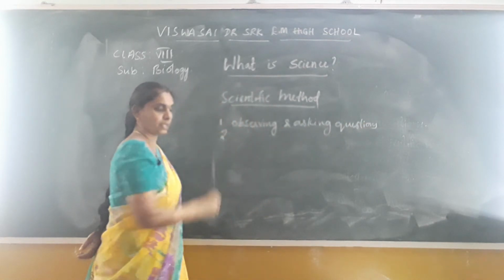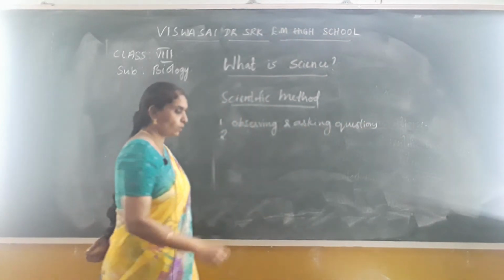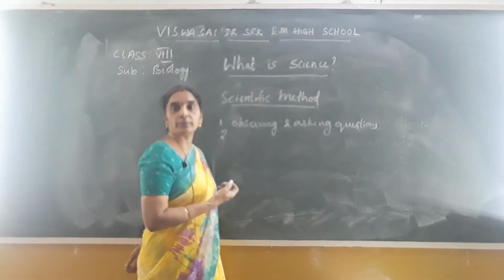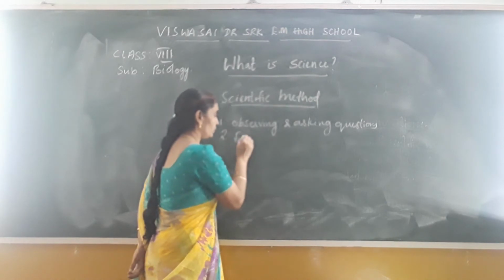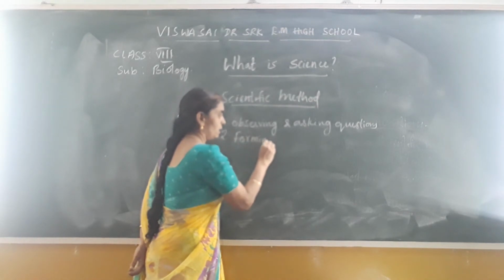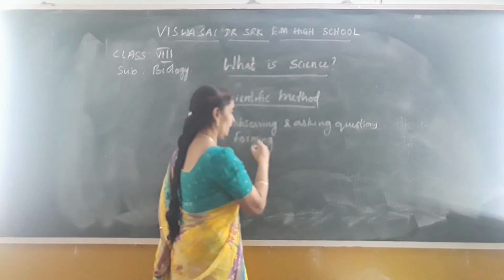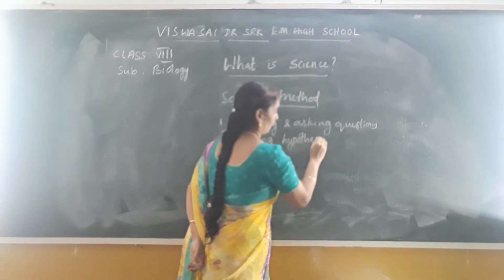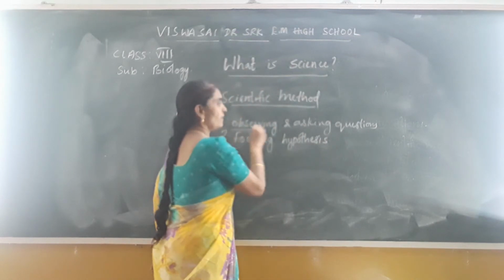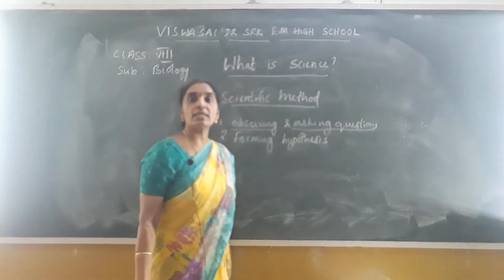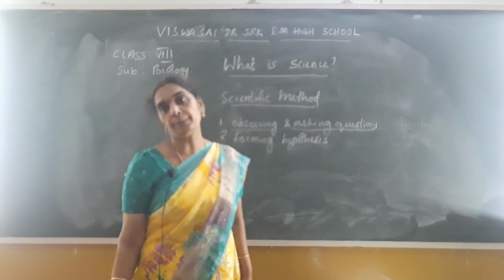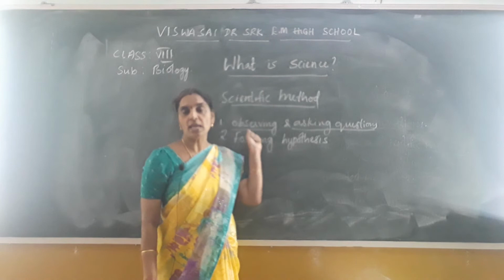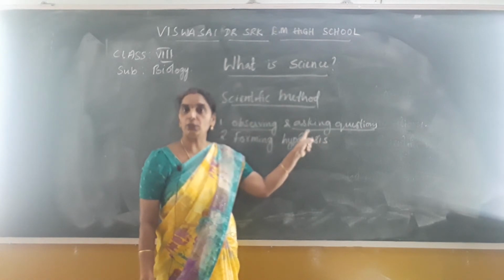And the second one is planning. Or rather, it is not planning, you can say it is forming a hypothesis. Now you have to know what a hypothesis is. It is a possible answer that can be tested. Forming a hypothesis. Observing and asking questions means, what is the problem? That is identifying the problem. First you identify the problem by observation and you ask questions related to that problem.